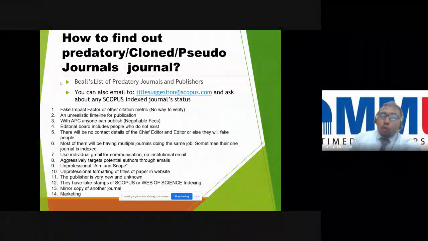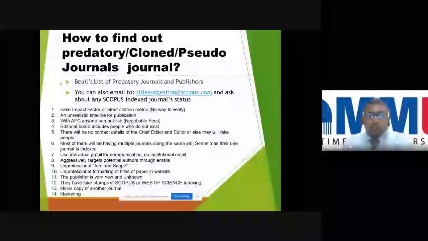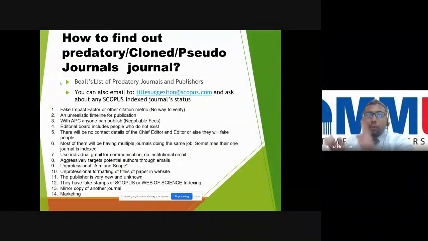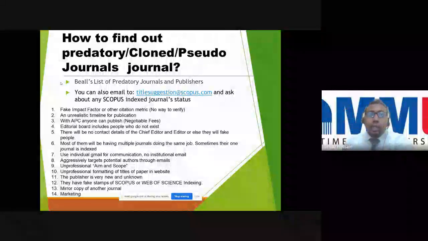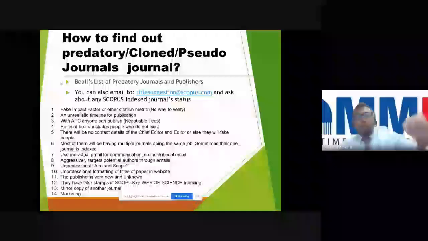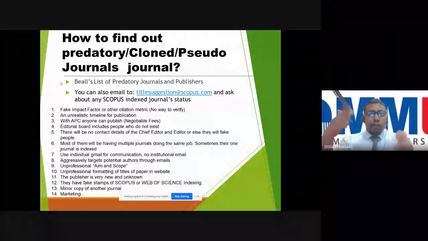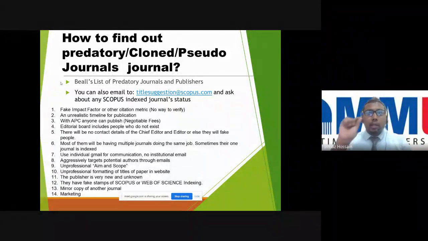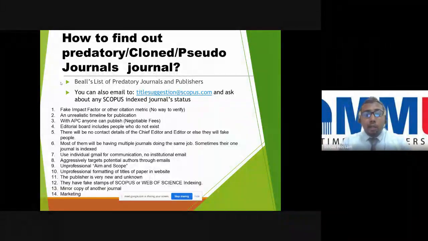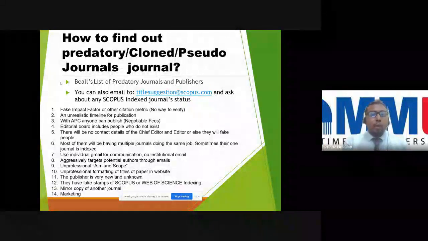Okay, so how can we identify these journals? You can use Beall's list, the predatory journal list. They have the journals website and also the publisher website, so two interfaces. You can search for Beall's list on Google. Just search the name of the journal that you suspect is fake, then you can find the whole list and all the publishers. So try to avoid this type of journals.